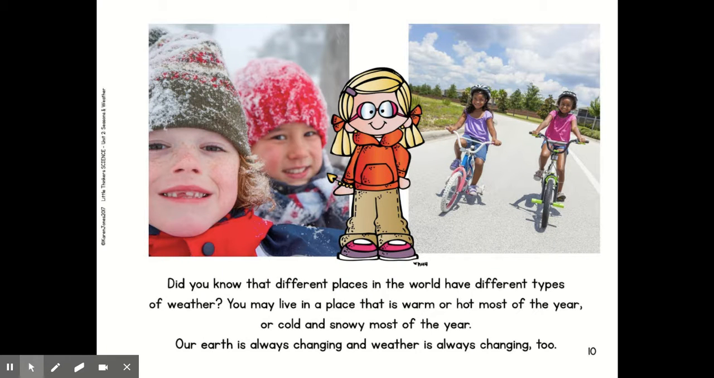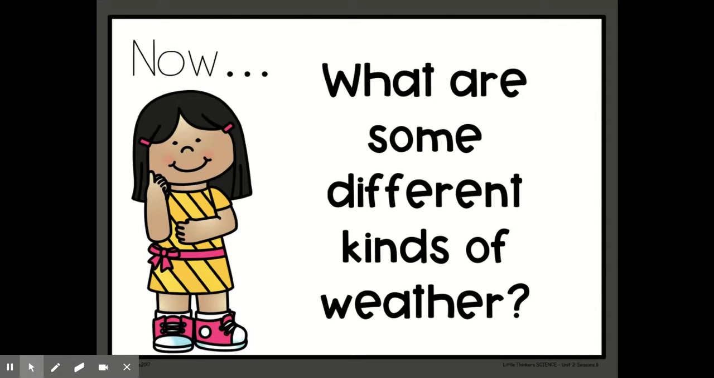Did you know that different places in the world have different types of weather? You may live in a place that is warm or hot most of the year, or cold and snowy most of the year. Our earth is always changing, and weather is always changing too. Now, can you think back to our question before? What are some different kinds of weather?